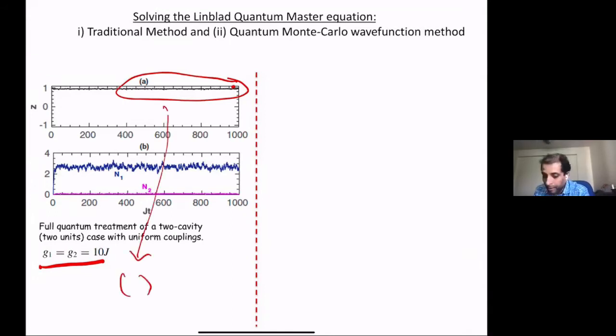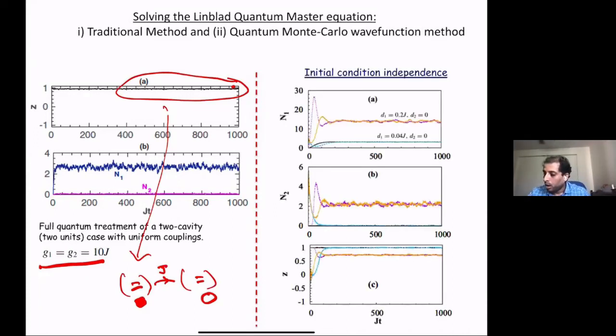So I have one unit, I have a second unit, and then I have a J. In this unit I had some amount of bosons, and in the steady state you still have a non-zero number of bosons in this unit and almost zero bosons in the other unit. So you have a self-trapped state.